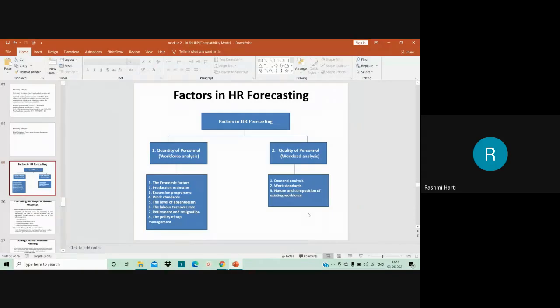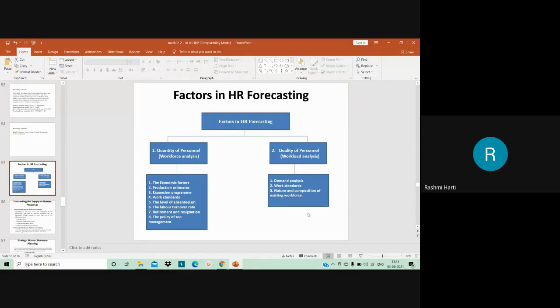Turnover rates may be calculated either by the separation method, replacement method, or flux method, whatever it is. So knowing the trends of turnover is an excellent means of approaching how many vacancies are likely to occur in the future, after the detailed labor turnover is framed.